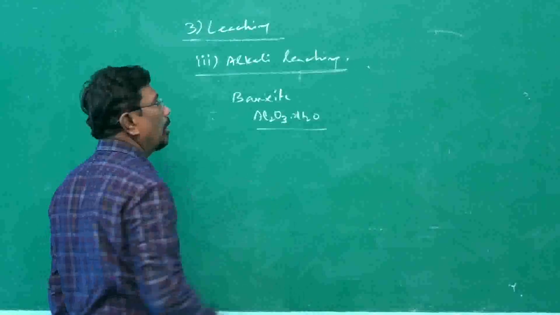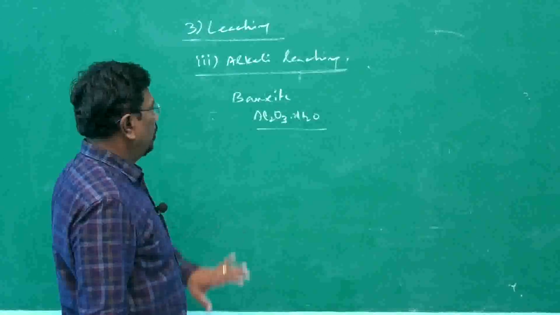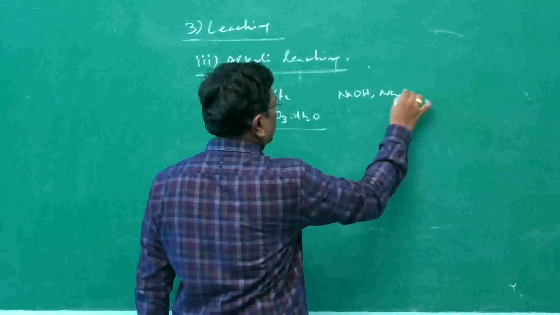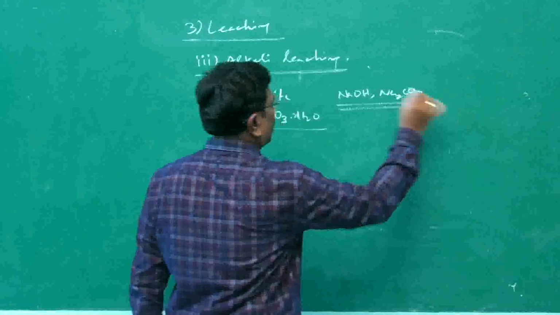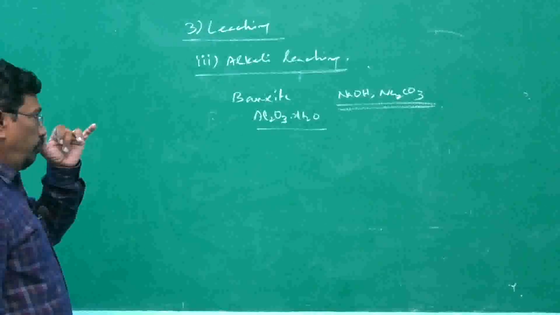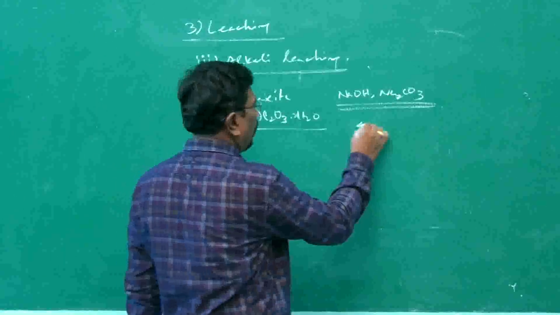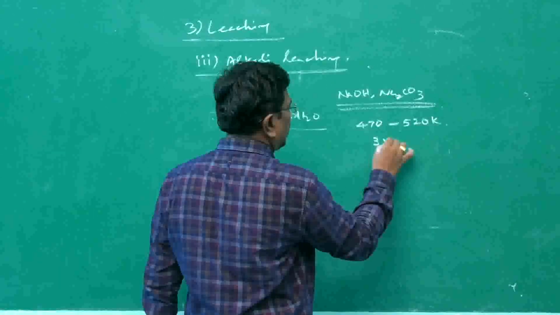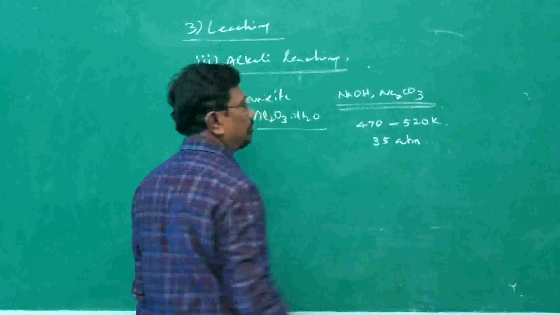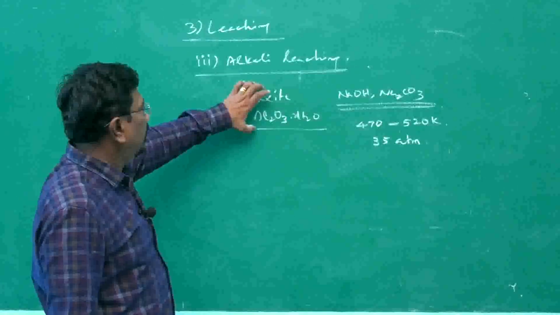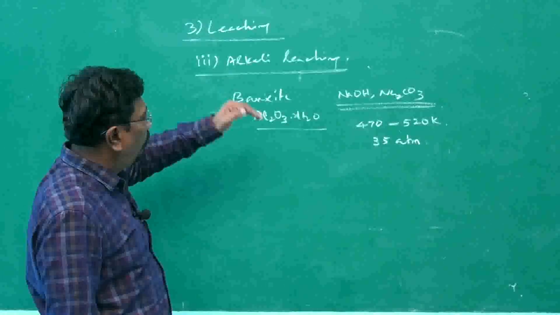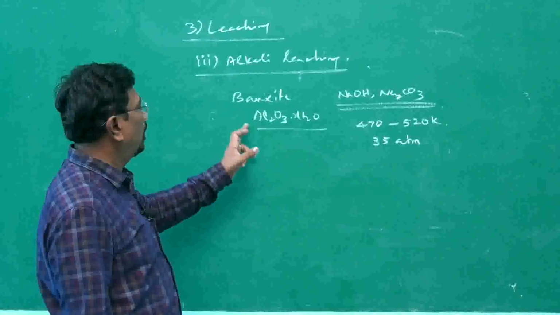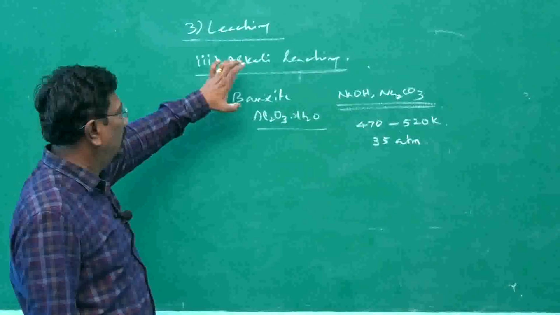It is treated at a temperature of 470 to 520 Kelvin, at 35 atmospheres of pressure. Any ore which can form a complex with alkali may be treated so that the metal will become a complex. Now we are taking bauxite as an example.